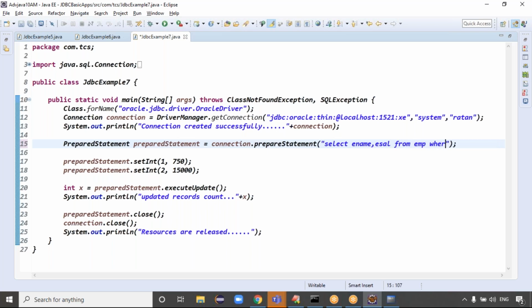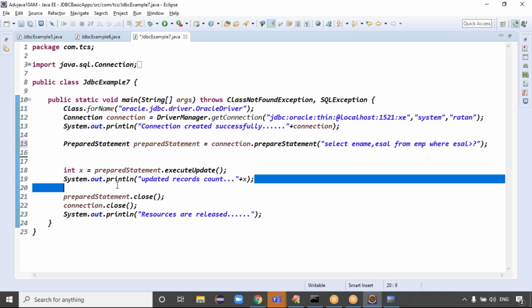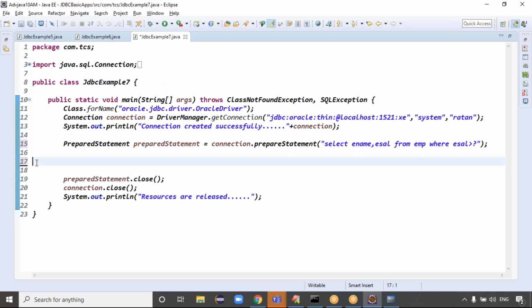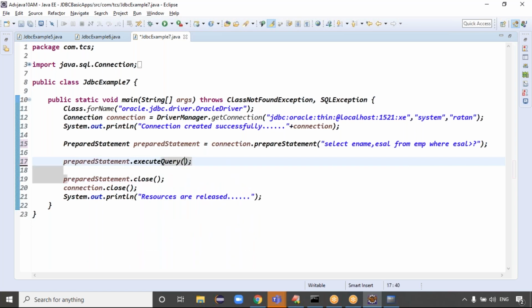Yeah, EMP table. Where employee salary is greater than question mark, right? Yes. Now how many records are we selecting? Just two columns, right? What are they, guys? Employee name and employee salary, right? Exactly, guys. Good. Now tell me, I want to execute this query. Prepared statement dot execute query method, right? Execute query method, what does it return?